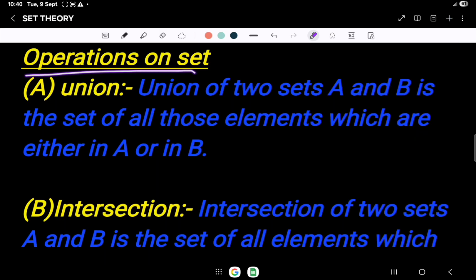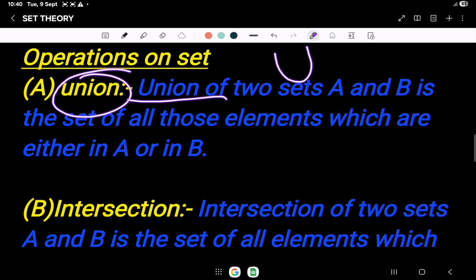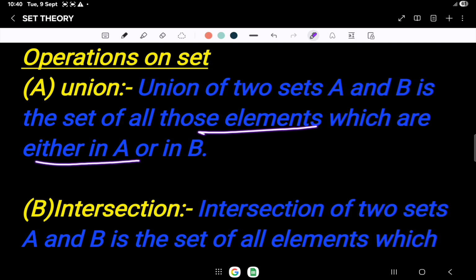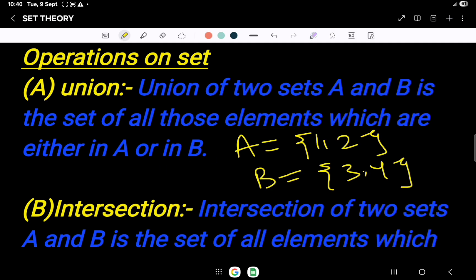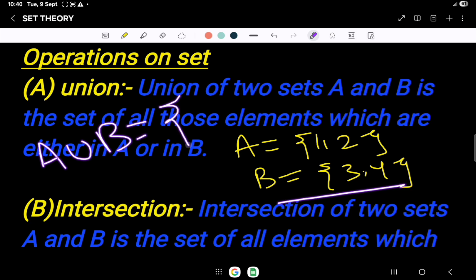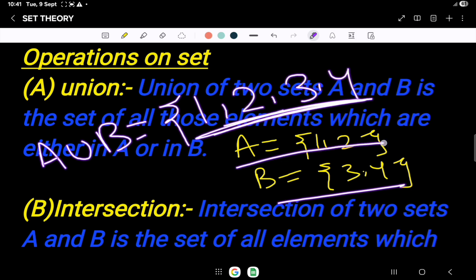Next is operations on sets. First one is union, which is denoted by ∪. Union of two sets A and B is the set of all those elements which are in either A or B. For example, if A equals {1, 2}, B equals {3, 4}, then A union B will equal {1, 2, 3, 4}. All the elements of A as well as B. But if anything is repeating, we will consider it only one time.